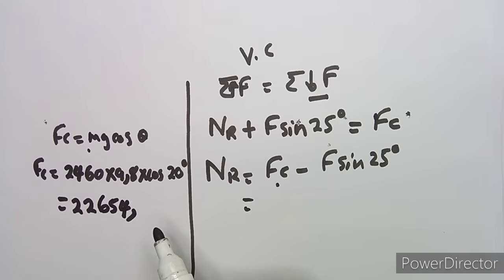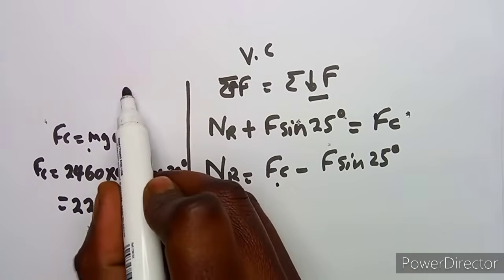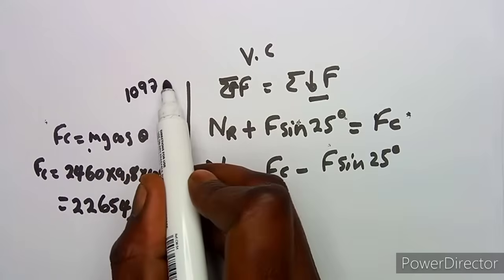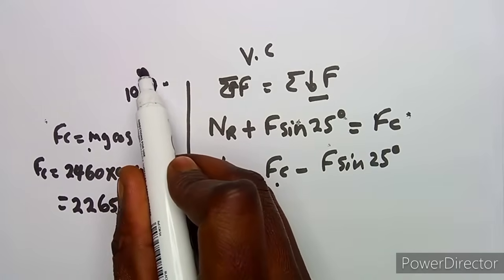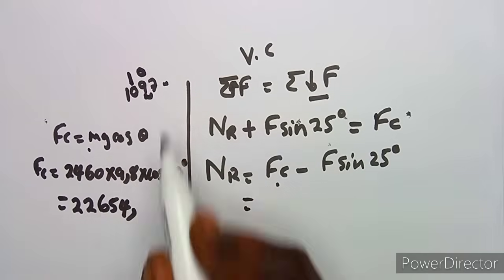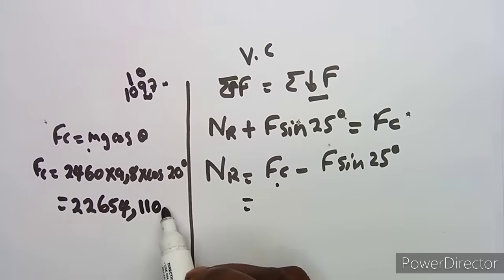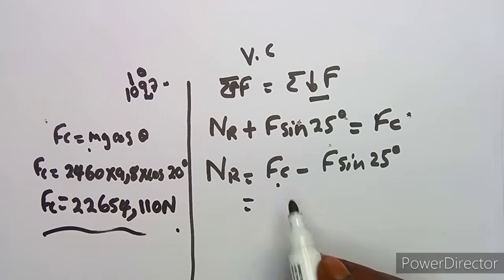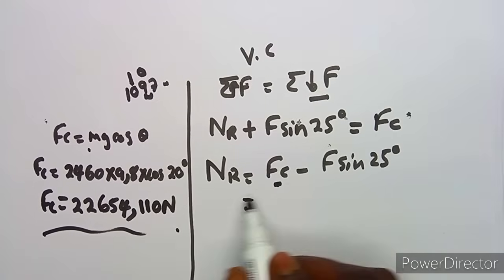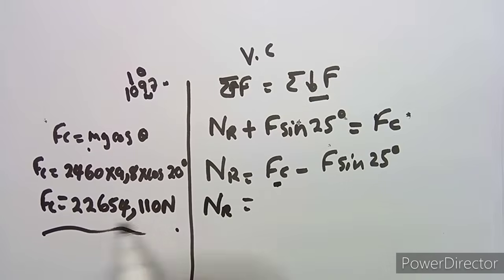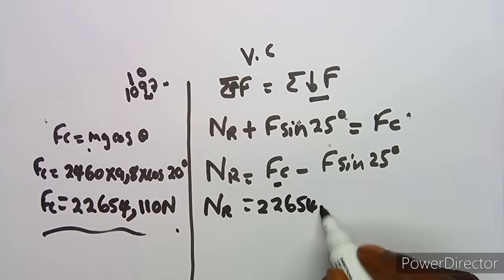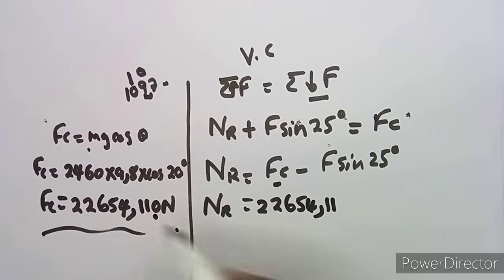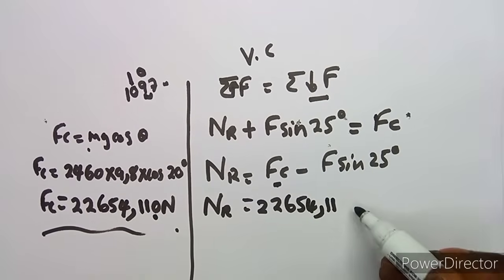So if we do this, guys, we are going to obtain a decimal, which is 22654,109. Something like that, so this 7 is going to change this into 10 and round off these two ones. So it's going to be 110 here, Newton. So that's our FC. You're going to substitute our FC here. So the normal reaction is going to be FC, which is 22654,11. Don't worry about this 0 here.